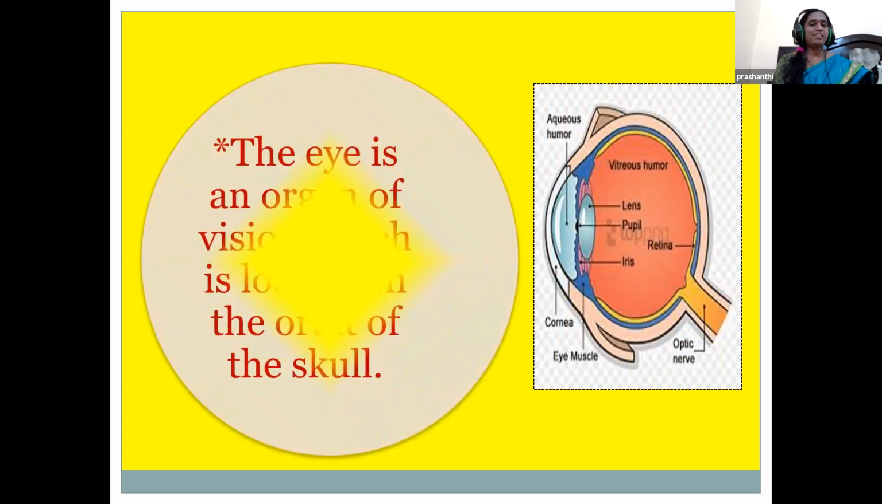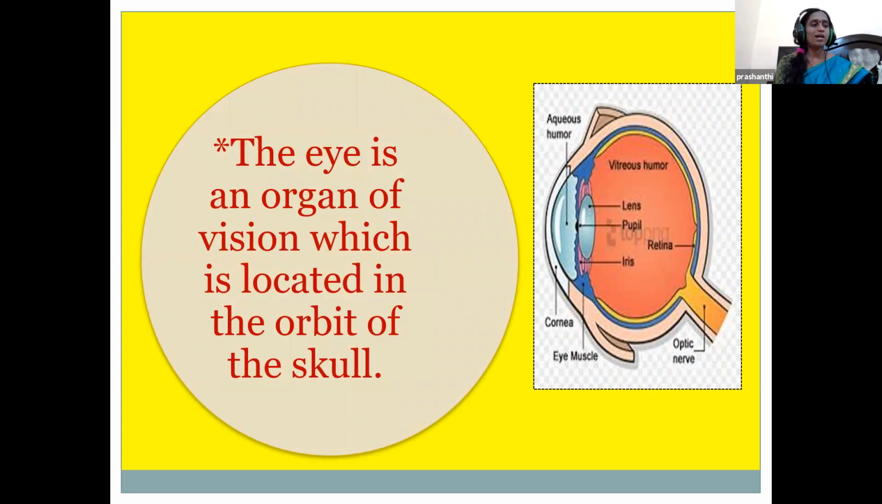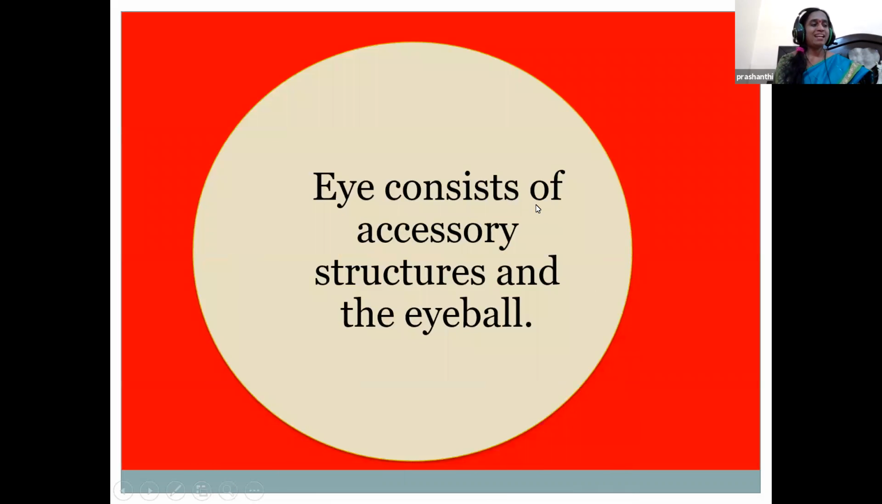Where are the eyes located? We have two eyes situated on the right and left side of our face. These are located in the bony cavities called orbits, present in the skull. And the eye consists of accessory structures and the eyeball.